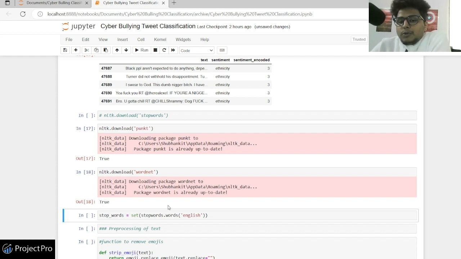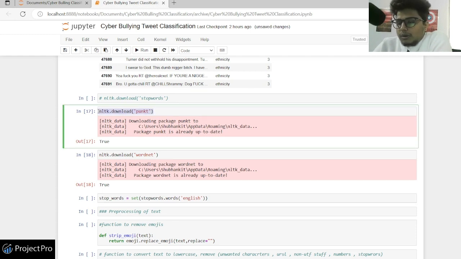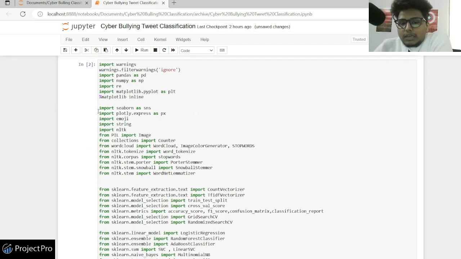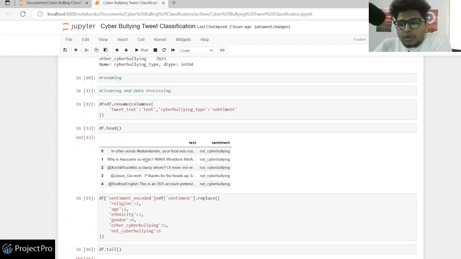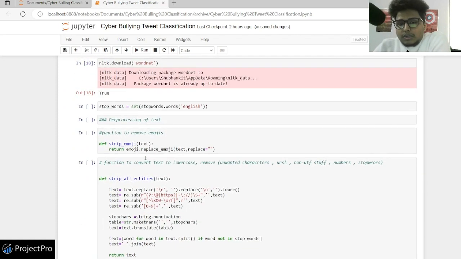Actually, when I was doing this, I was facing some errors: you don't have NLTK wordnet or punkt, those kinds of things. This particular code will give the error itself about what is needed. You just have to run nltk.download. You have already done import nltk above, right? So it's here, and you don't need to import it again. You just have to download some parts of NLTK so that you can use them. Let me see where were we.